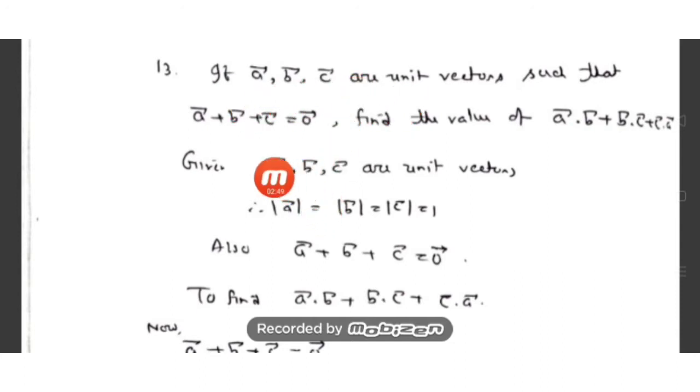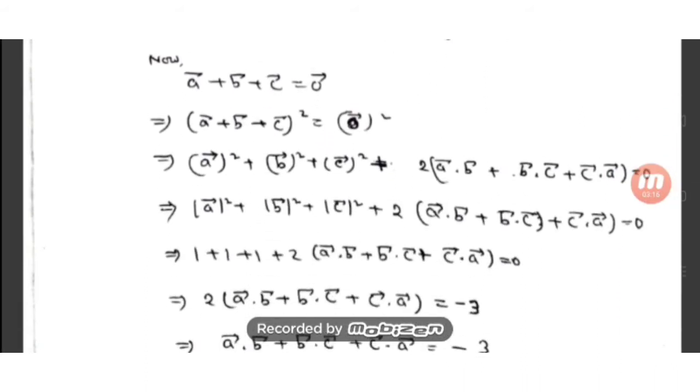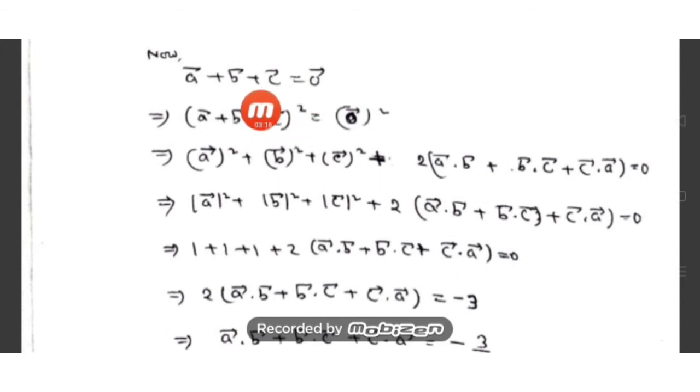Okay, so first I have written here: since a bar, b bar, c bar are unit vectors, therefore we have magnitude of a, magnitude of b and magnitude of c equal to 1. Now to get this result, I have to introduce what? The dot product. We can introduce the dot product if we square the given condition, then using the formula of a plus b plus c whole square we can obtain it. That's why I have considered the given vector a bar plus b bar plus c bar equal to 0 bar, and we square it, because we know the formula for the square of an expression of 3 terms.